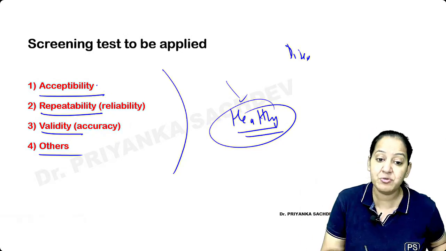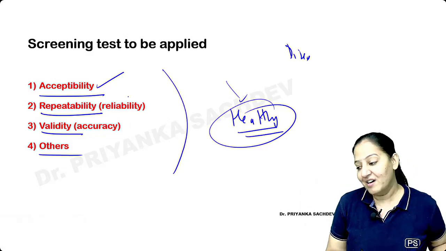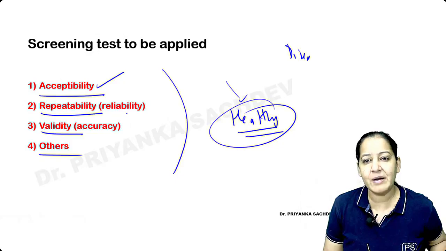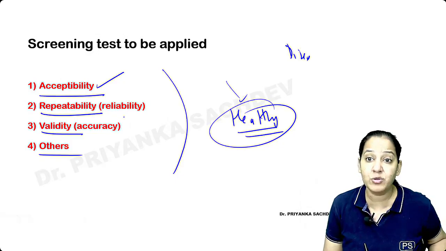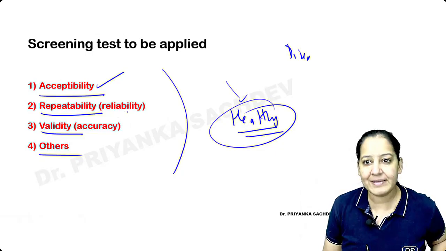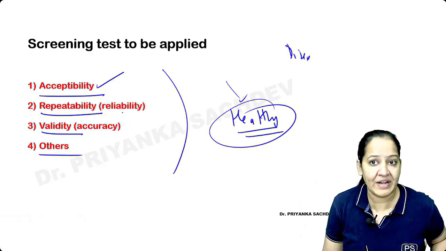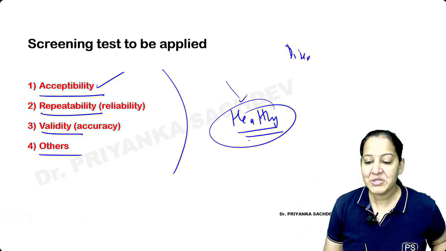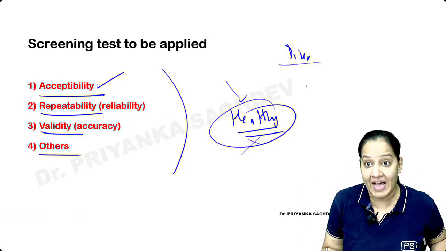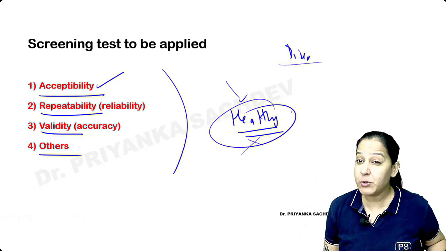And still, it should be acceptable. Some tests involve, like, digital rectal examination. It's not very comfortable to allow someone to do a digital rectal examination in males for prostate cancer. Sometimes it's embarrassing. Someone is very shy, not feeling comfortable with that test. So healthy people will not cooperate at all. If diseased, they will cooperate. Of course, the person has to cooperate, no other choice. But healthy people, they don't cooperate at all.